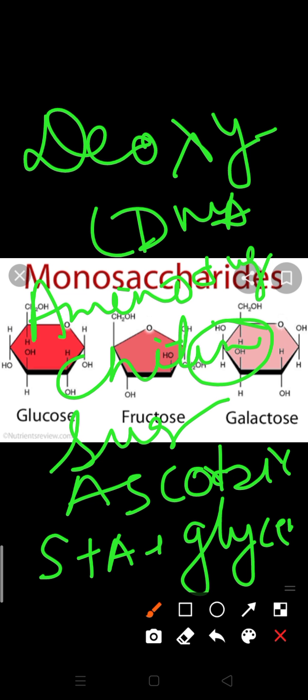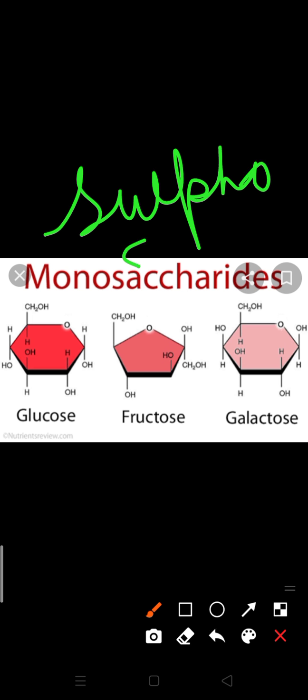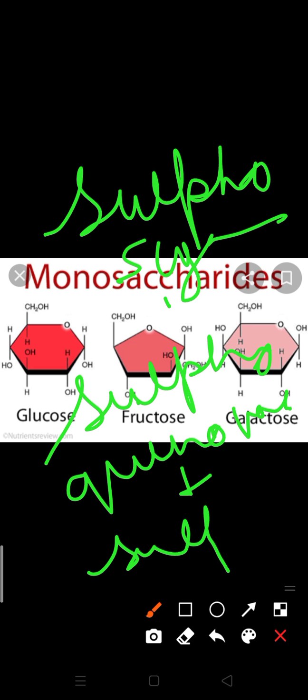Another group is sulfo sugar. An example of sulfo sugar is sulfoquinovose. Sulfoquinovose is present in sulfolipids. So these are the other categories of monosaccharides, by which we can understand what happens when monosaccharides combine with other substances, on the basis of reaction.